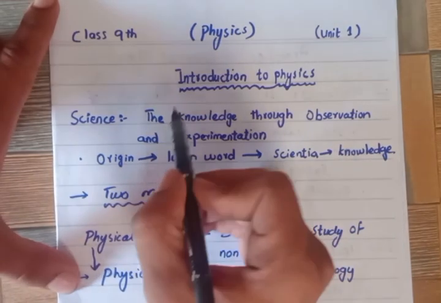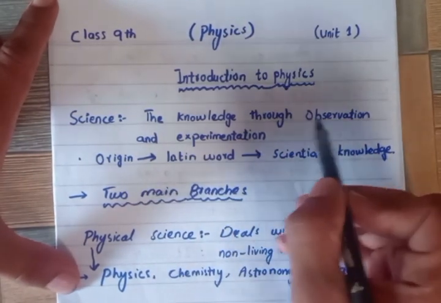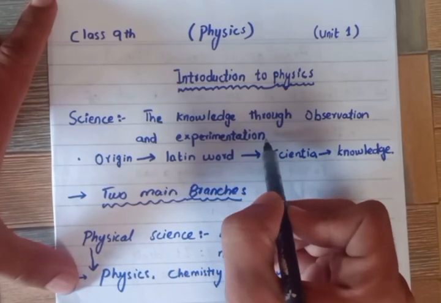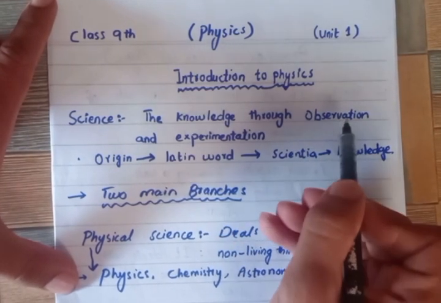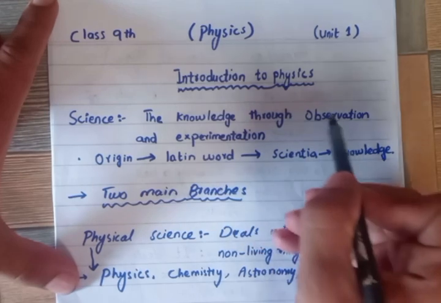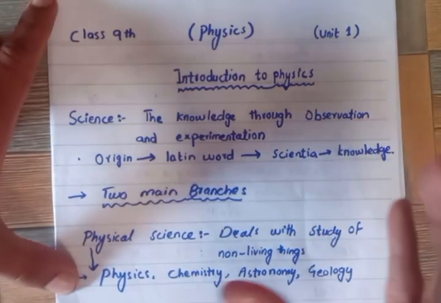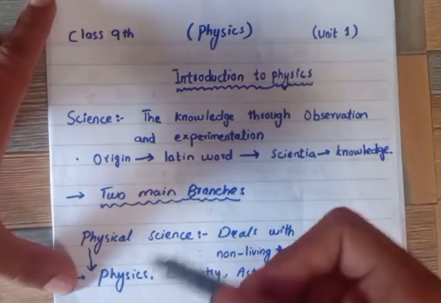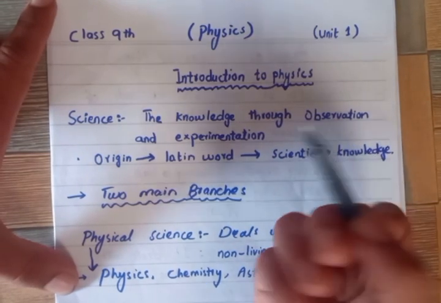Okay, here the definition is: knowledge gained through observation and experimentation. First of all, when you observe something, when you see something, and then you experiment on it, you come to a result. Okay, this is science.